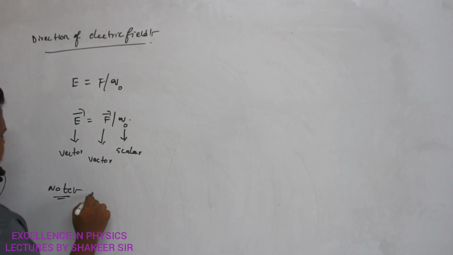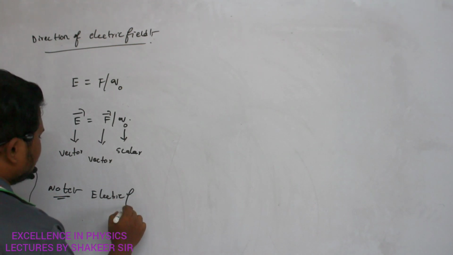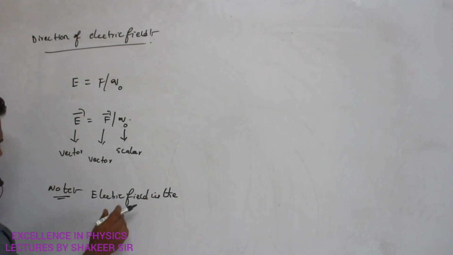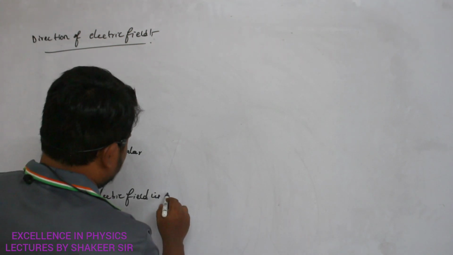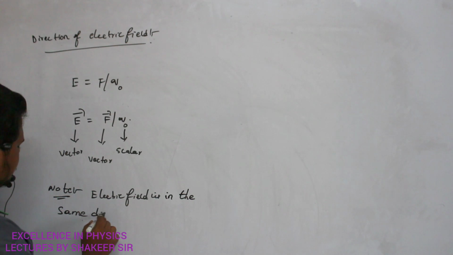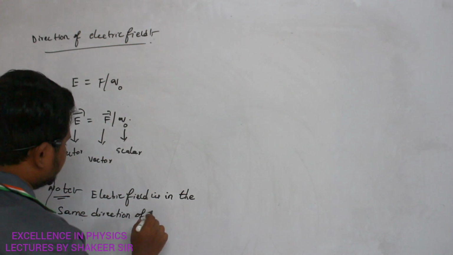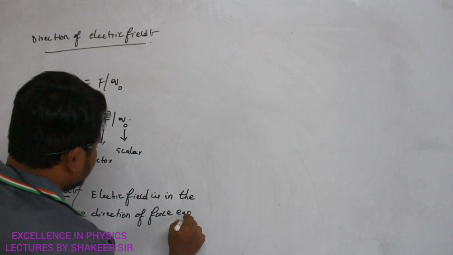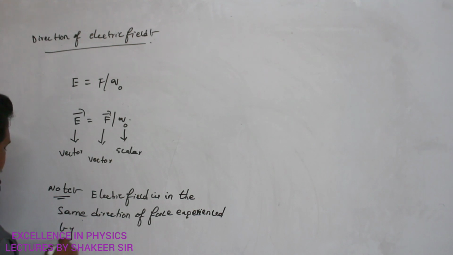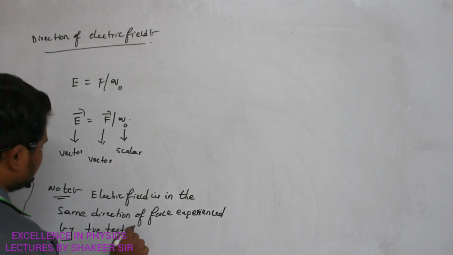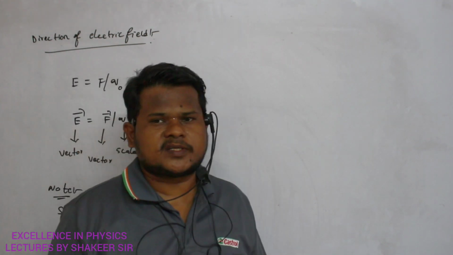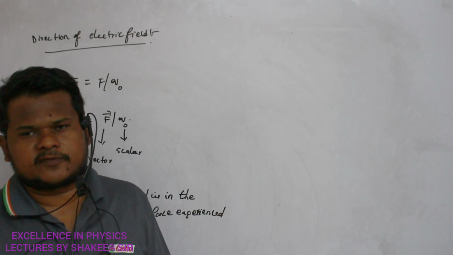Note point is that electric field is in the same direction of force experienced by positive test charge. Clear? So whatever is the direction of force experienced by positive test charge, that will be the direction of electric field. Are you able to understand?